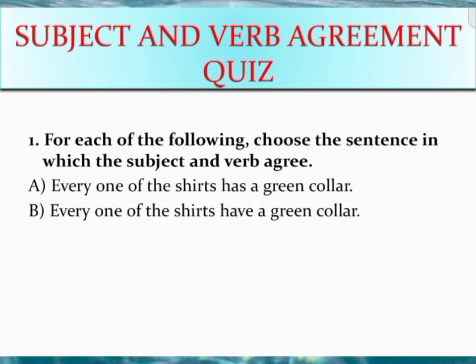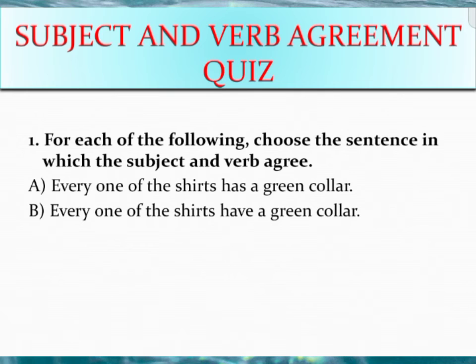So here I have listed out some of the questions. When I go through the questions, you try to tell your answer. After watching this video, tell your answers in the comment box, and I'll be able to tell you the right answers. Now let's go one by one. For each of the following, choose the sentence in which the subject and verb agree. Here I have given two sentences. Of the two sentences, one is correct and the other one is wrong. Now you try to identify which is the right sentence, then give it to me in the comment box. Then I'll check your answer.